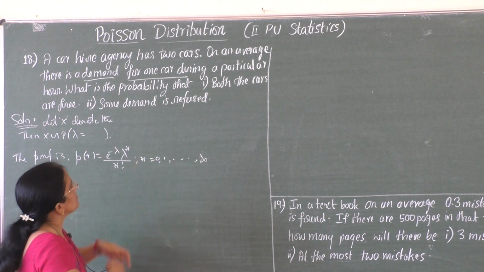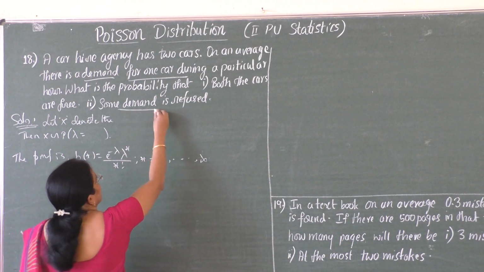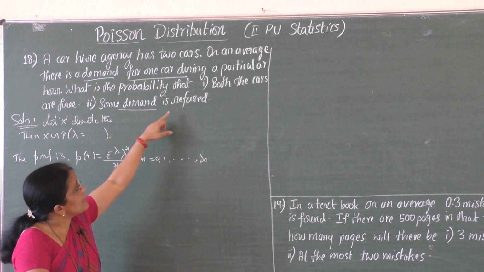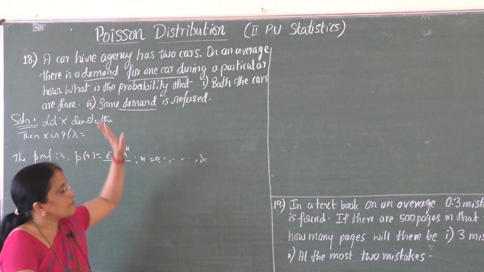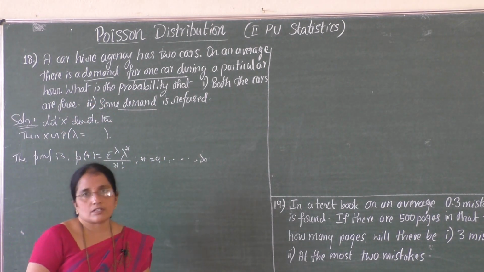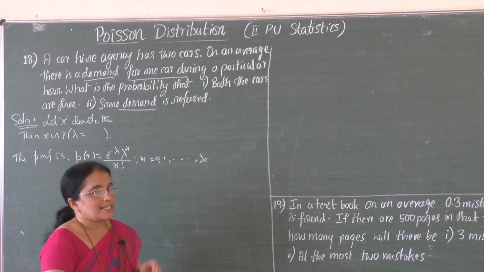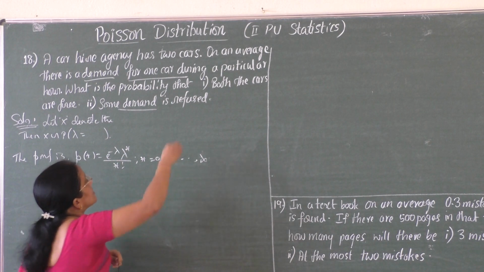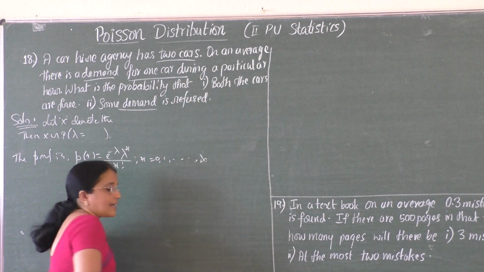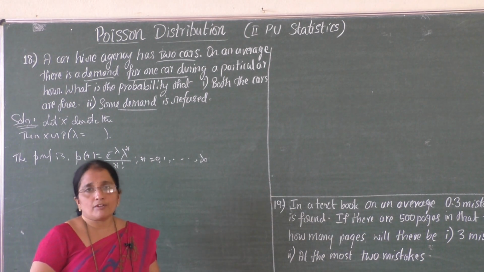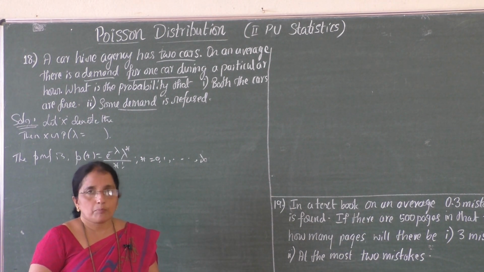Now here we can observe the term demand comes. That is, some demand is refused and both the cars are free. Look at both those questions. When do we say the cars are free? Usually here we are dealing with an agency which has 2 cars in stock. Suppose there is a demand for 1 car, they can provide it.